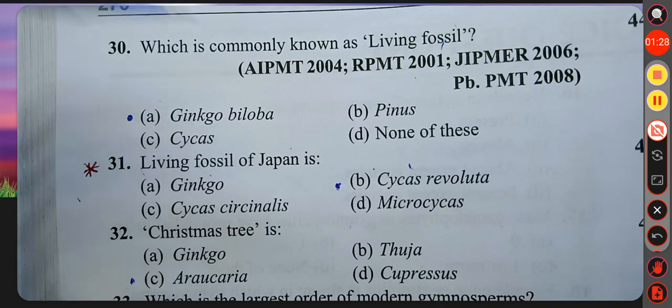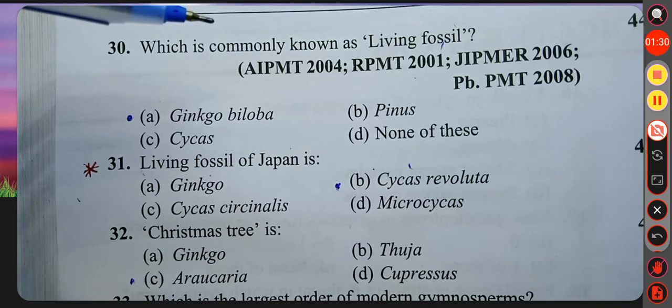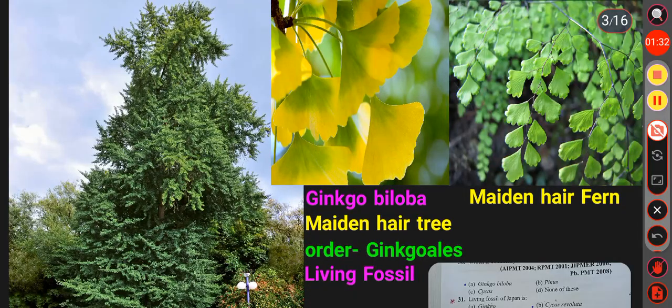Ginkgo biloba is commonly known as the living fossil. So, why is it called living fossil? Because of the order, that is Ginkgoales. The order Ginkgoales includes many fossils and only a single living genus, that is the Ginkgo biloba. Due to the presence of a single living genus in a big fossilized order, that is Ginkgoales, it is called living